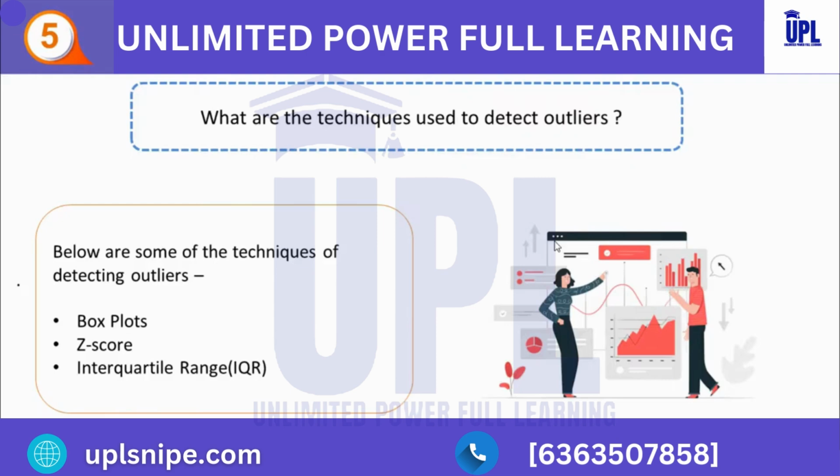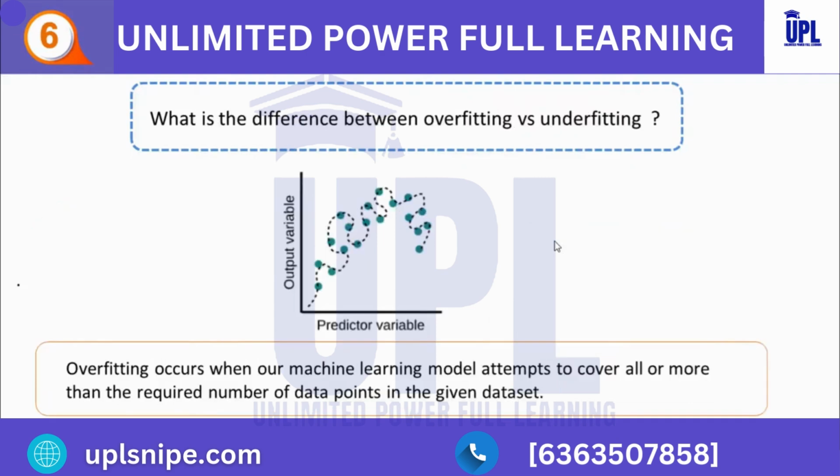So the next question we are having is, what is the difference between overfitting and underfitting? As we know, overfitting and underfitting are the two key problems in machine learning that decrease the performance of machine learning models. Now, coming to overfitting, it occurs when our machine learning model attempts to cover all or more than the required number of data points in the given dataset.